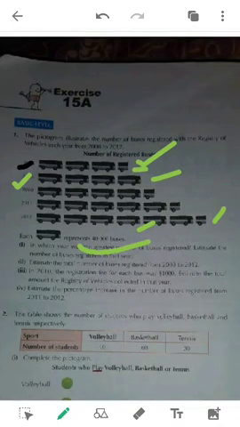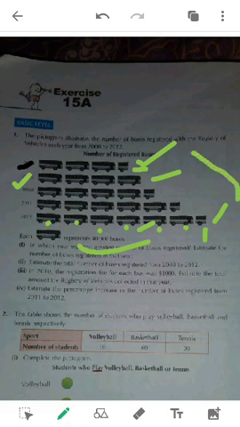I think that the year 2012 should be the one which has the most buses registered, and you can calculate the total number through the same formula. One bus represents 40,000, so 40,000 into 6 is 2,40,000, plus this half, which is 20,000, so that is 2,60,000. Number 2 is to estimate the total number of buses registered from 2008 to 2012. You will calculate each year individually and then sum up all the 5 years to get the total number of buses registered.